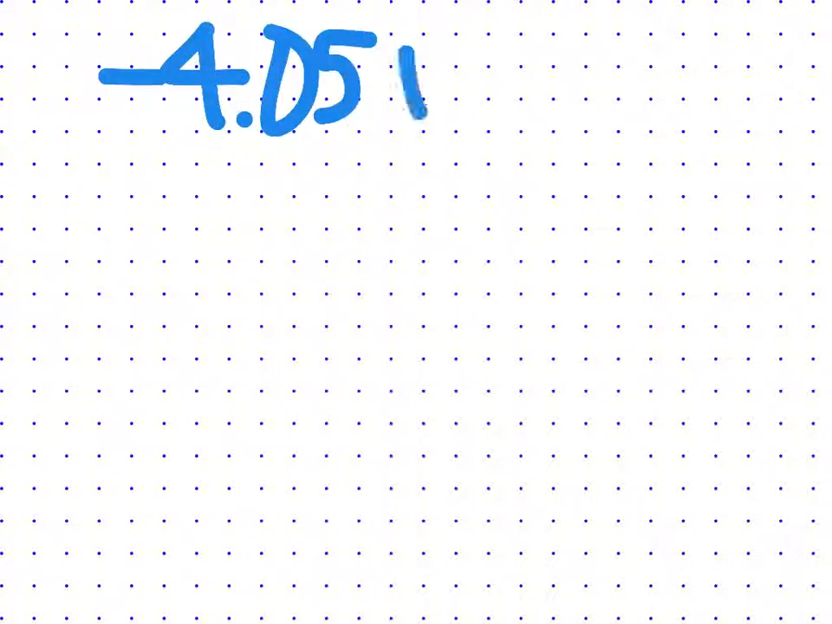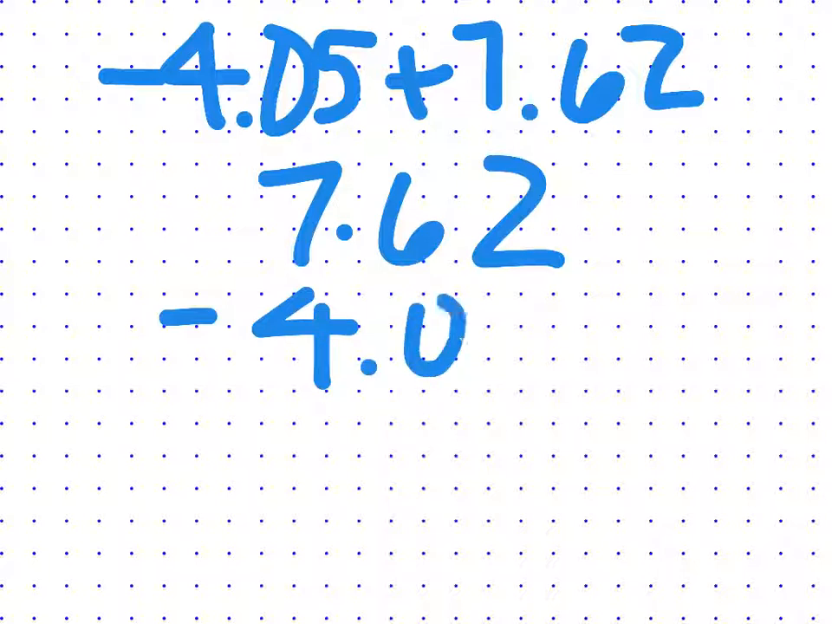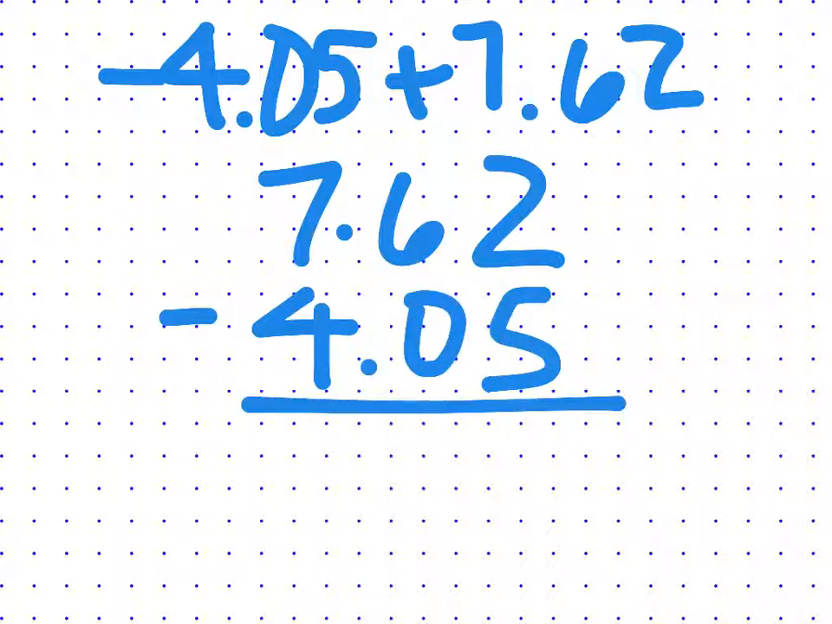Right, let's do another example of adding rational numbers but with decimals. So if we have negative 4.05 plus 7.62. This is really easy. You just set it up like this. I like to do it this way because I can see what I'm doing, okay? Right, so I'm going to borrow. So 12 minus 5 is 7.